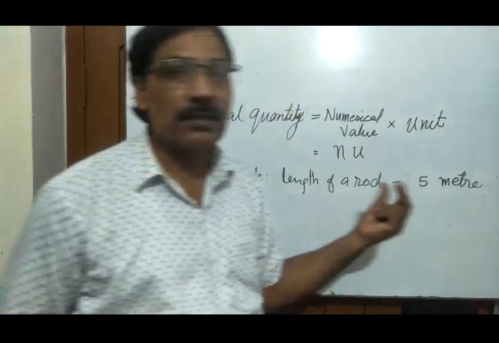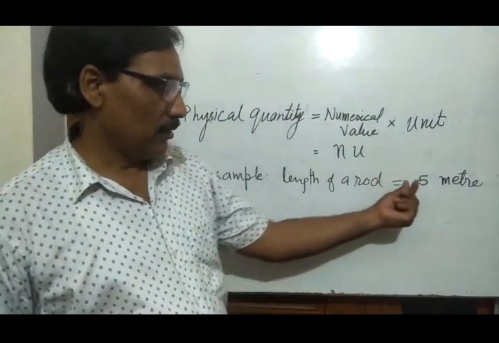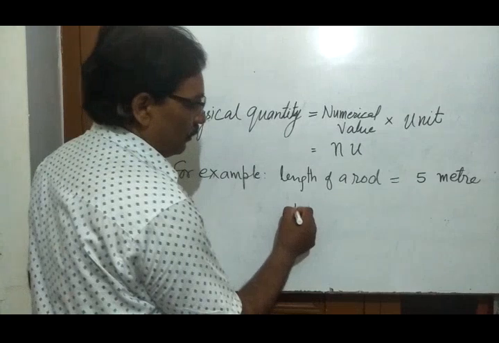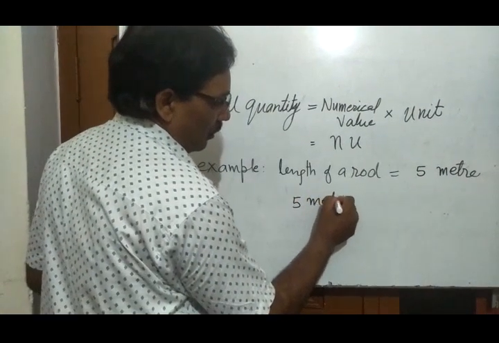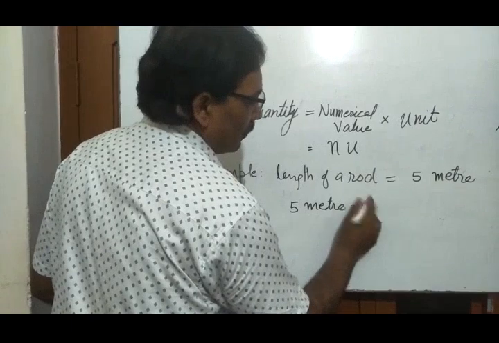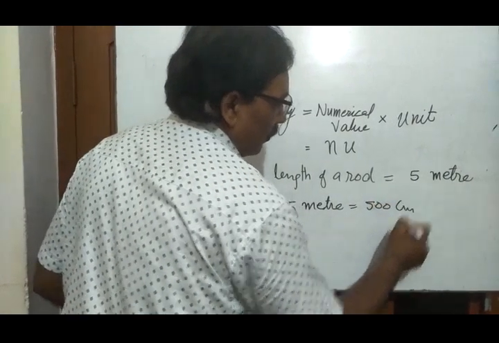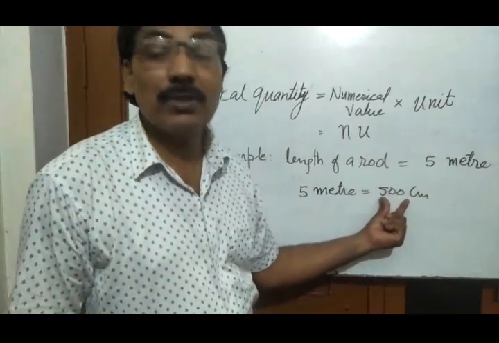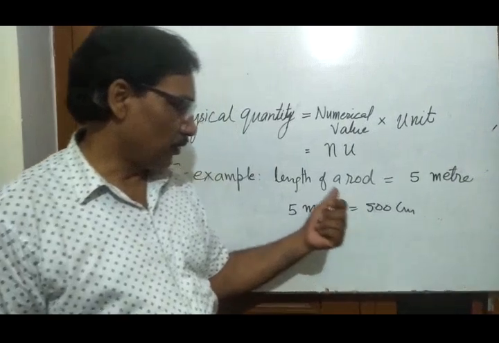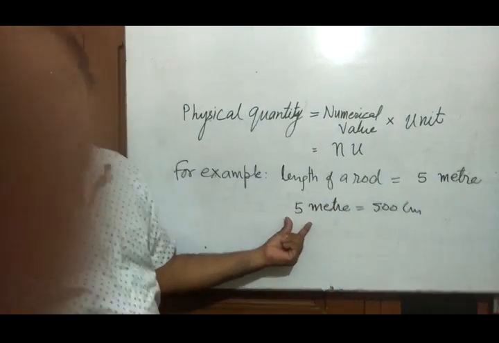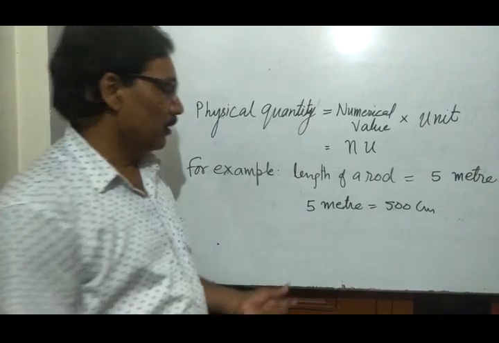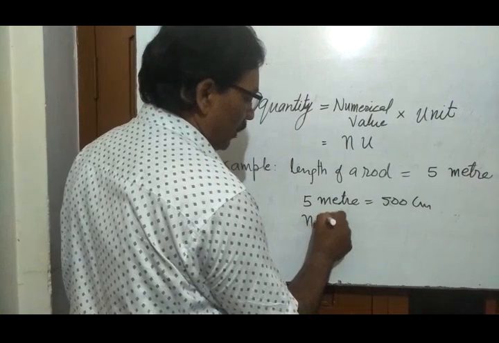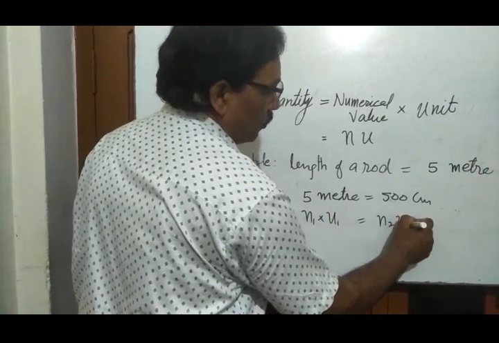If you take a smaller unit, then the numerical value will be large. For example, this 5 meter can be written as 500 centimeter. You have taken a smaller unit, then the numerical value becomes large. And if you take a larger unit, then the numerical value will be smaller. You can write it as n1 into u1 in one system, this will be equal to n2 into u2.